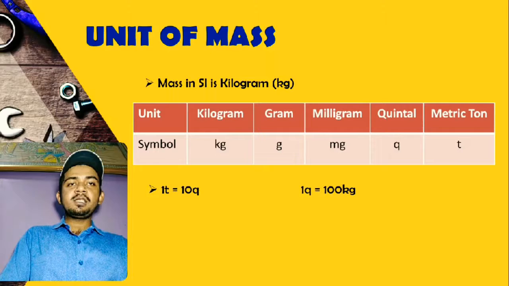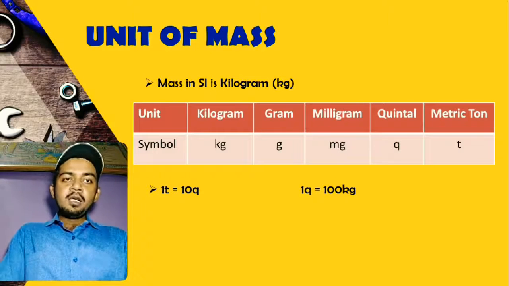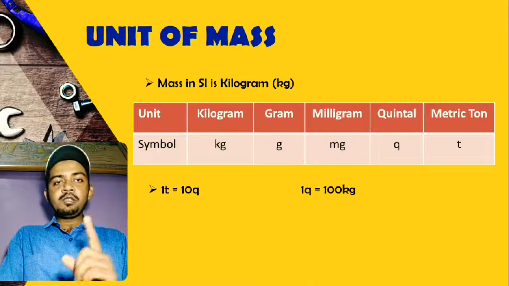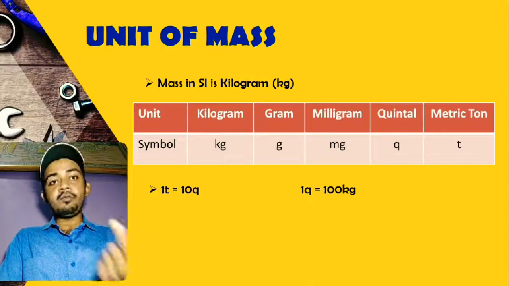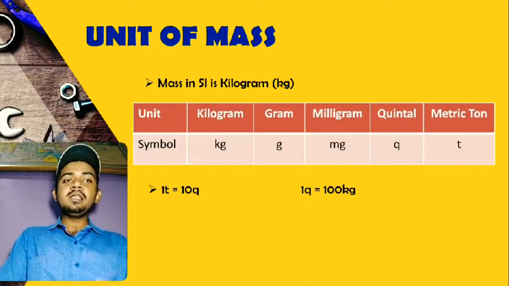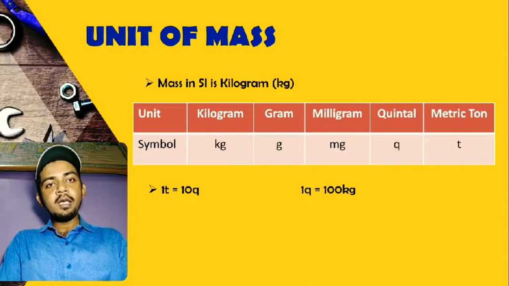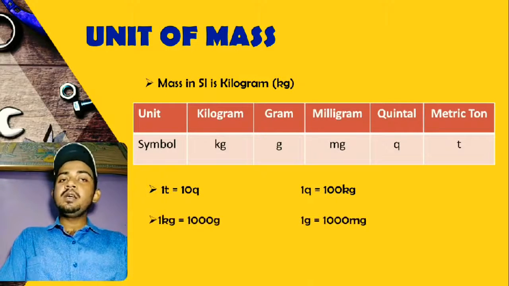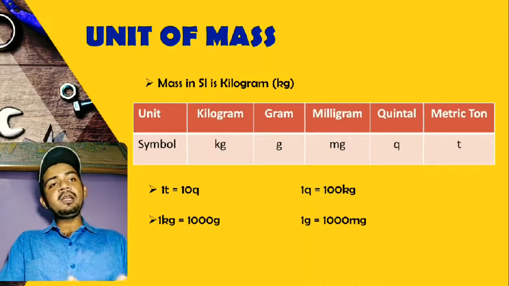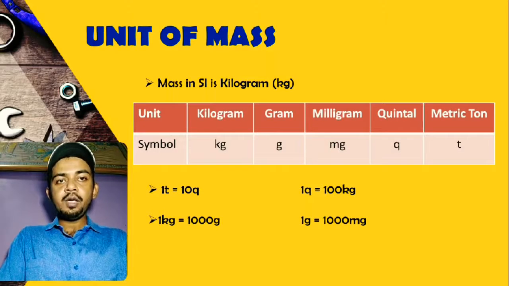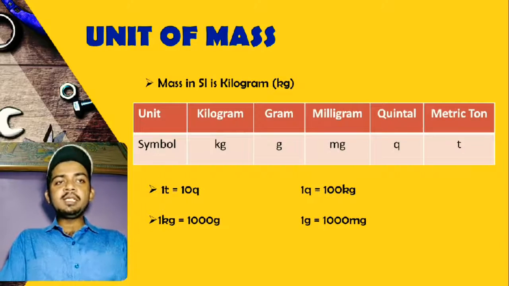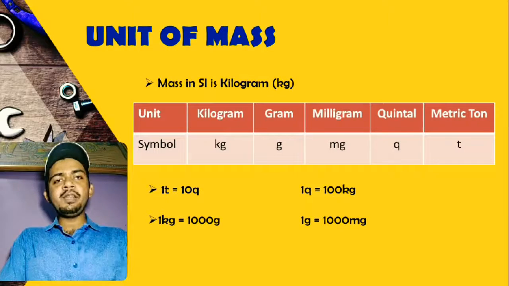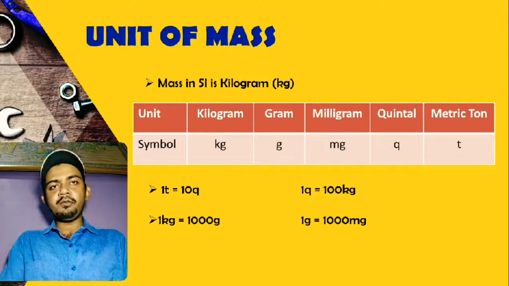Let's see what is quintal and ton. So 1 ton is equal to 10 quintal. That's easy. 1 ton is 10 quintal. What is 1 quintal? 1 quintal is 100 kilograms. 1 kilogram is 1,000 grams, and 1 gram is 1,000 milligrams. These are simple conversions which you need to understand. Once you understand, it will be very easy to convert things into different units of mass.